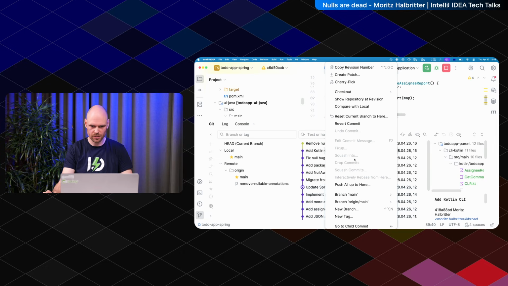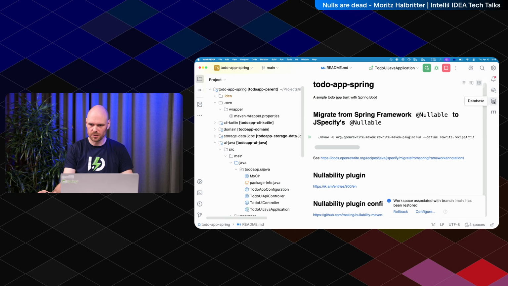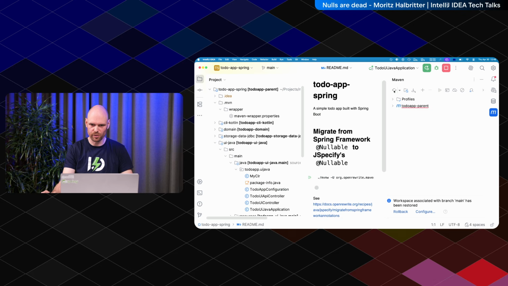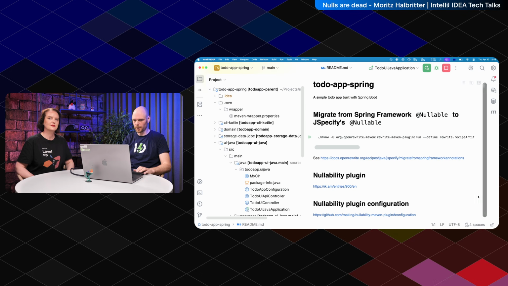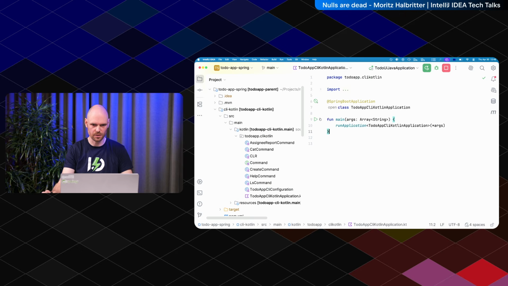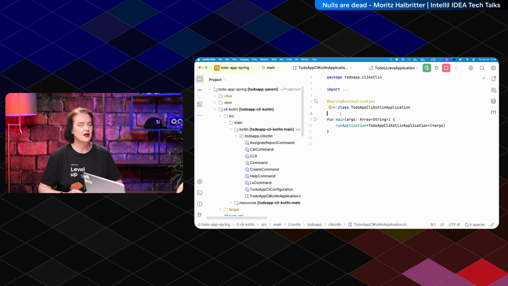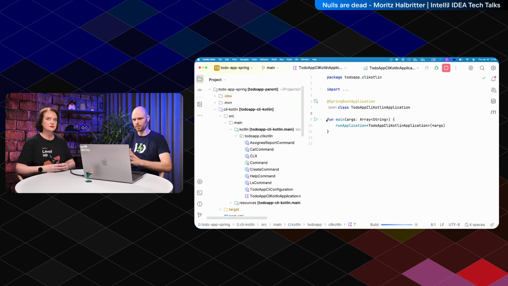This is also very interesting. So branch main checkout. And now, let's see, reload this Maven project here. Okay, and there is now a CLI in Kotlin. Let's see if this works here. Yeah, because the Kotlin compiler can interpret the JSpecify annotations as of Kotlin 2.1, if I'm not mistaken. I think so. And so that will apply the JSpecify annotations to the Kotlin type system. We're going to see that in an example, but let's first run it.